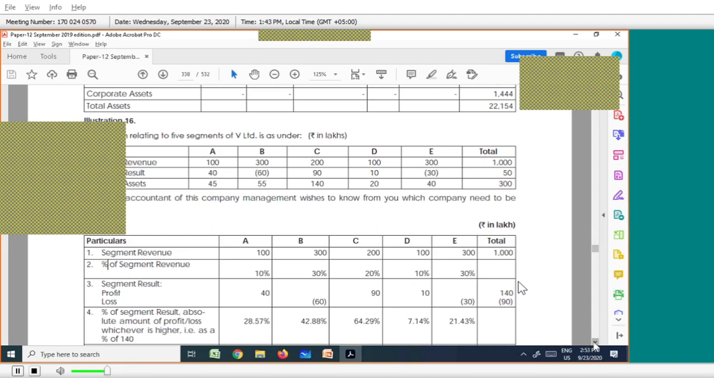How much are we getting, as per the input material? 40 divided by 140 into 100: 28.57. 60 divided by 140 into 100: 42.88. 90 divided by 140 into 100: 64.29. 10 divided by 140 into 100: 7.14 percent. 30 divided by 140 into 100: 21.43 percent.